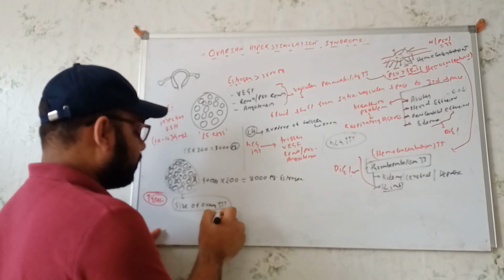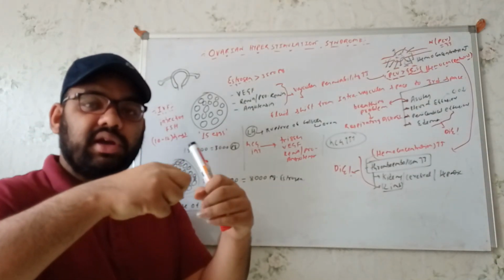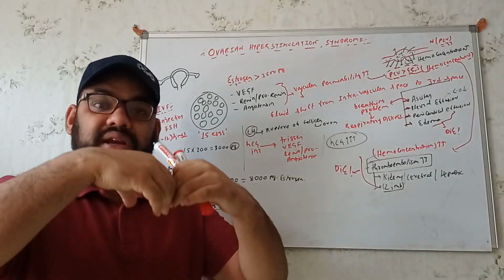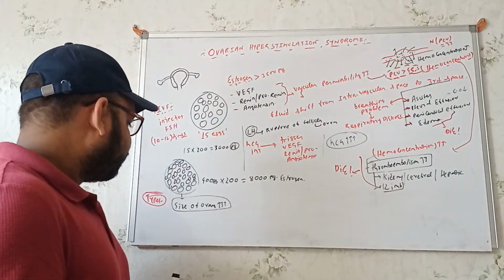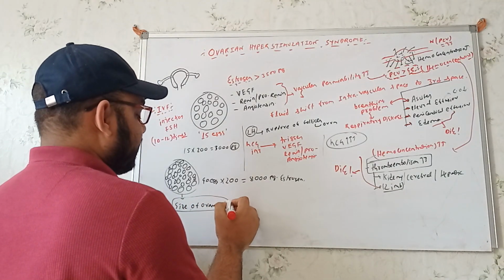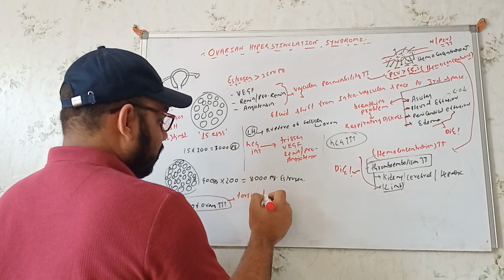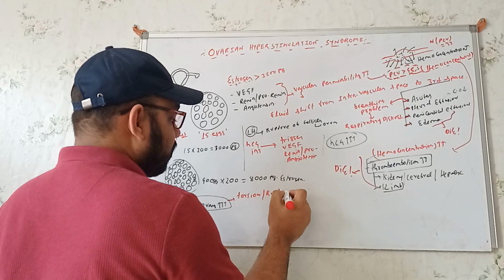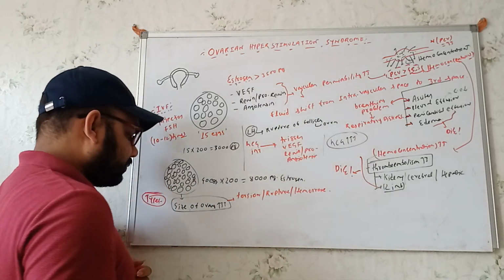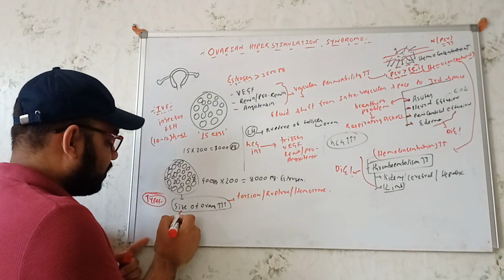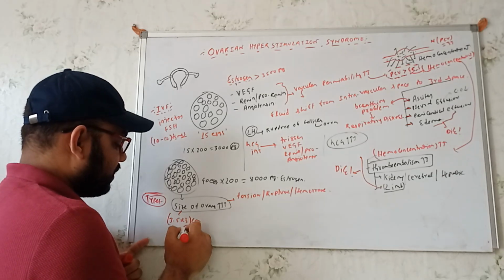Now see, whenever the size of the ovary is increased, what type of problem can we get to see? Whenever the size of the ovary is getting increased, we can get to see torsion, we can get to see rupture of the ovary, or we can get to see hemorrhage over here also, right? Normally, what do we know? Normally, the size of the ovary is 3.5 multiplied by 3 centimeters. This is a normal size.